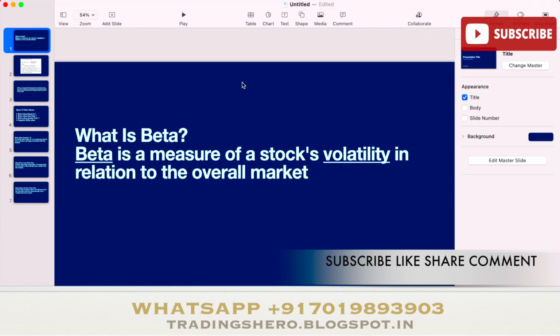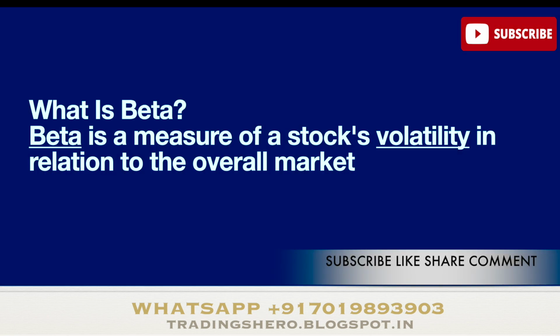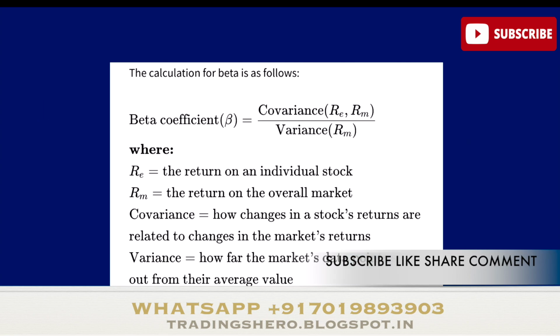So what is beta? Beta is a measure of a stock's volatility in relation to the overall market. It is just one number, a value which measures the stock's volatility in relation to the overall market. This is the calculation of beta: the beta coefficient is equal to covariance divided by variance, that is, the covariance of RE and RM divided by the variance of RM.